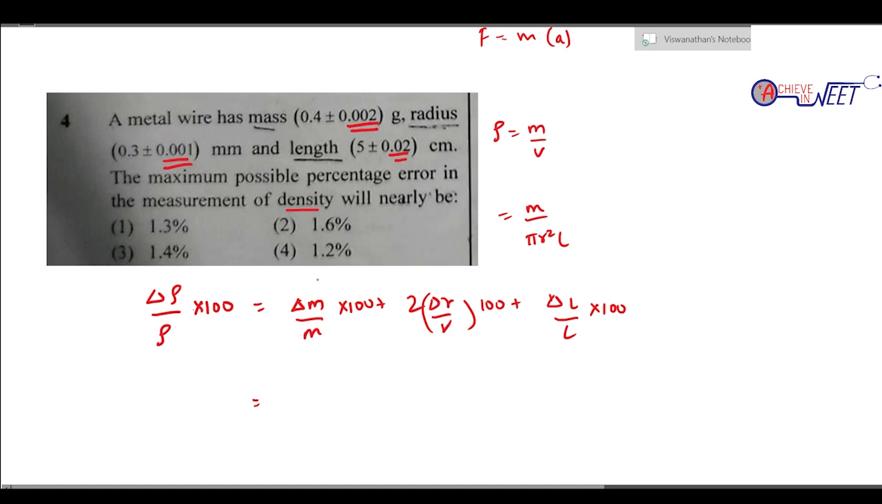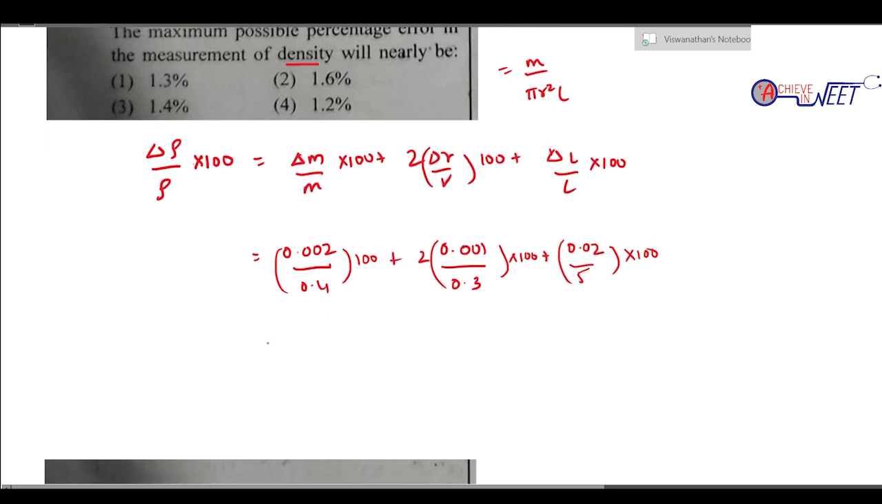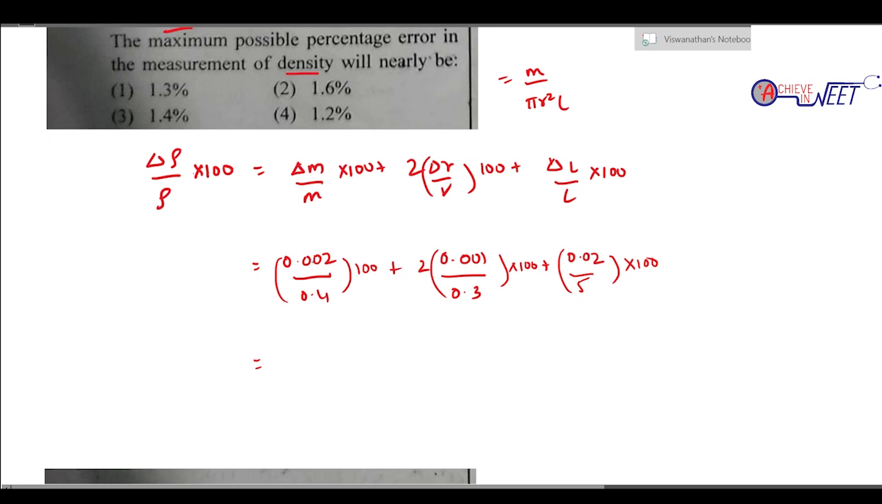So what is the error in the measure of mass? It is 0.002 by the original mass 0.4 into 100, plus 2 times 0.001 by 0.3 into 100, plus 0.02 by 5 into 100. So what is the answer we are getting now? Into 100, it's 0.2 by 0.4. Correct? Yes. So 0.2 by 0.4 is 0.5, plus 0.1 by 0.3, so it's going to be 0.2 by 0.3.